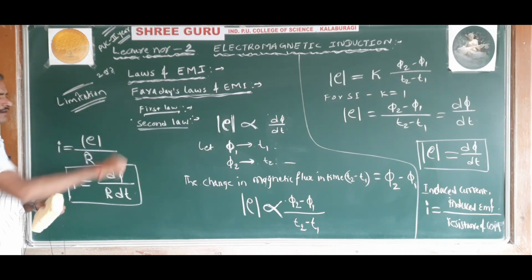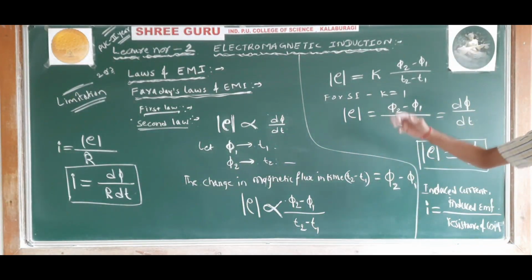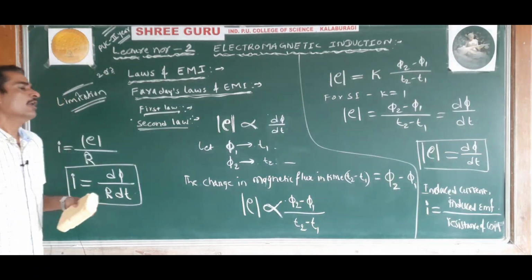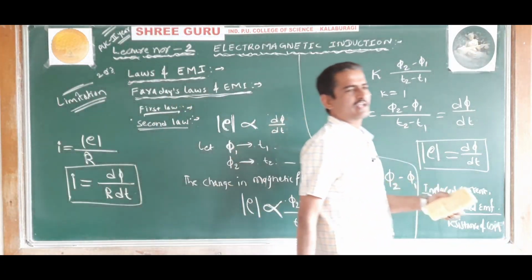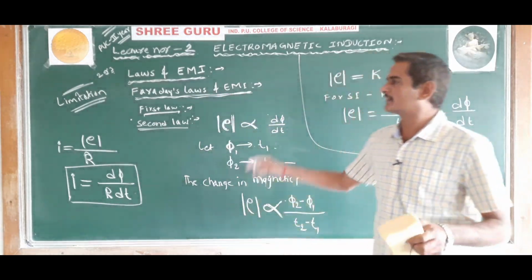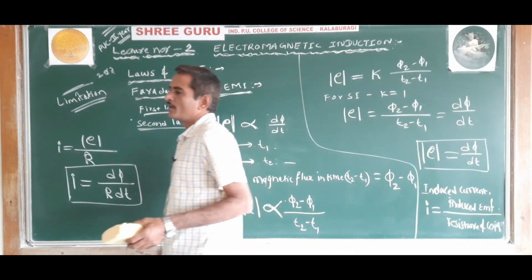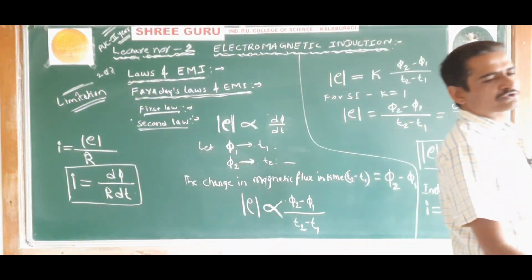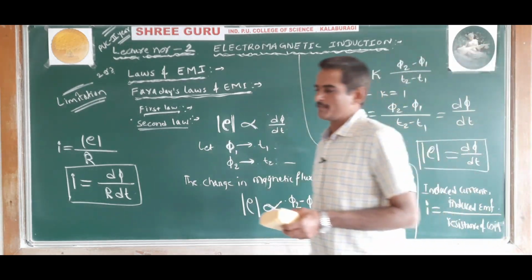The Faraday's law gives only the magnitude of the induced EMF, and it fails to give the polarity of the induced EMF. That is, the direction of the induced EMF or direction of the induced current is not explained by Faraday. That is the limitation of Faraday's law.